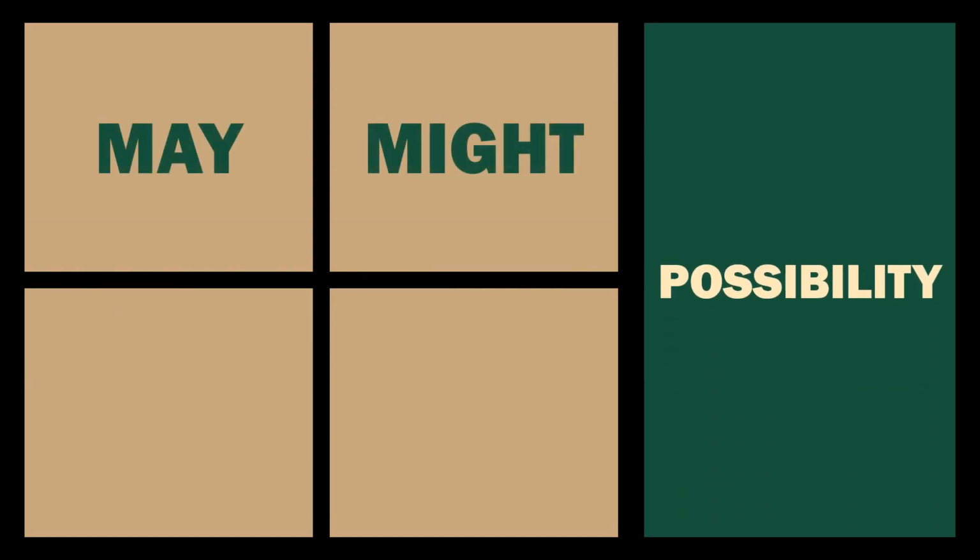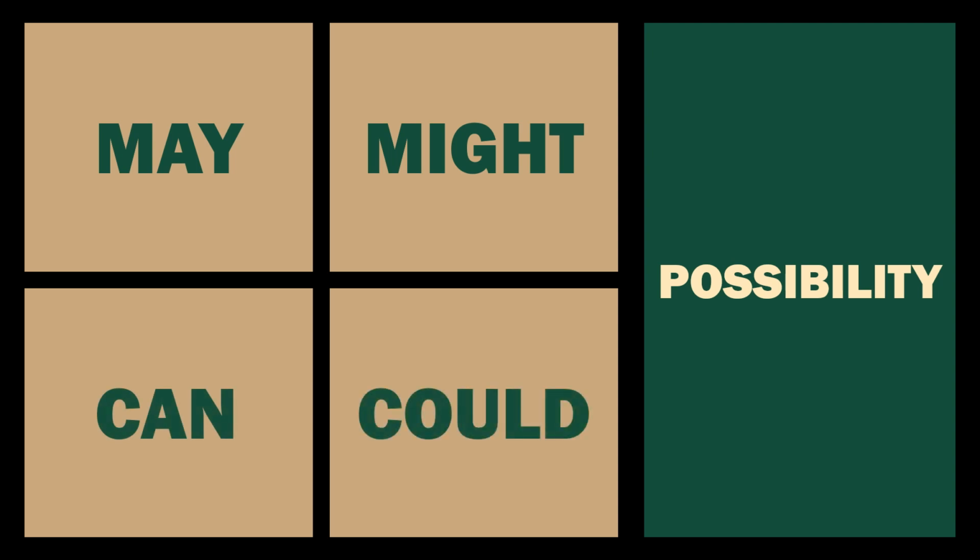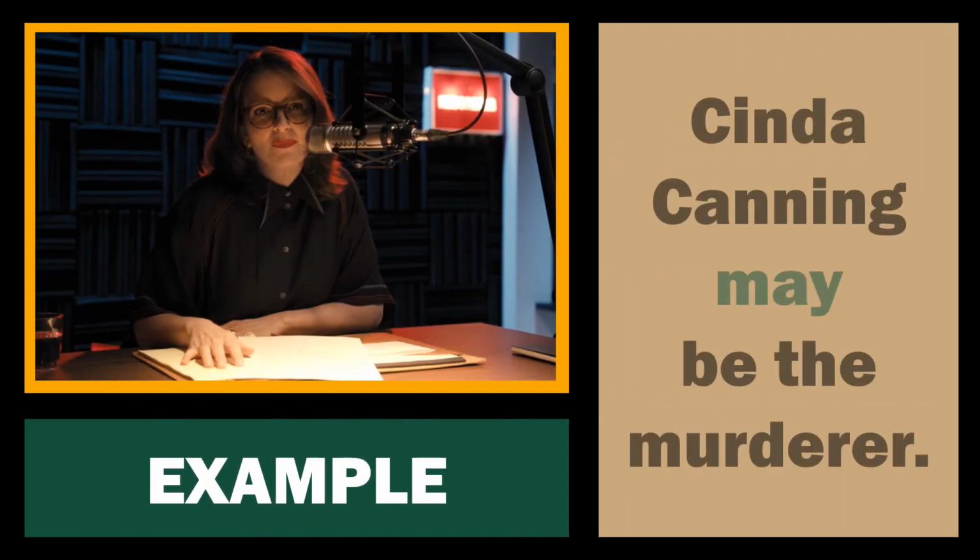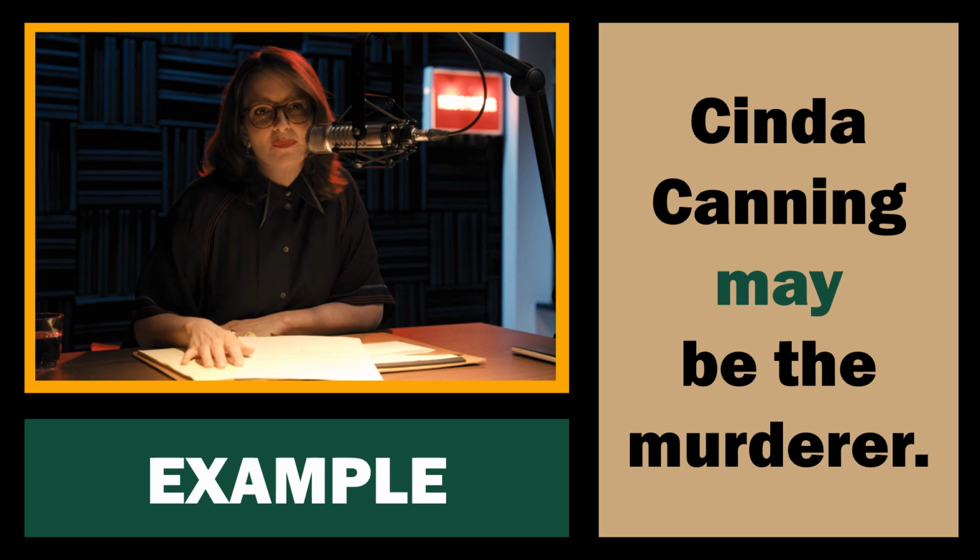Now, as a possibility, there's four options: may, might, can, could. Example: Cinda Canning may be the murderer. This is a possibility. She might be the murderer. She can be the murderer, or she could be the murderer. Now, in most instances, I would strongly recommend using may or might or could. We generally won't use can, but I have seen that used, and it may be acceptable in some cases, but stick with the may, might, or could in this context to be on the safe side.